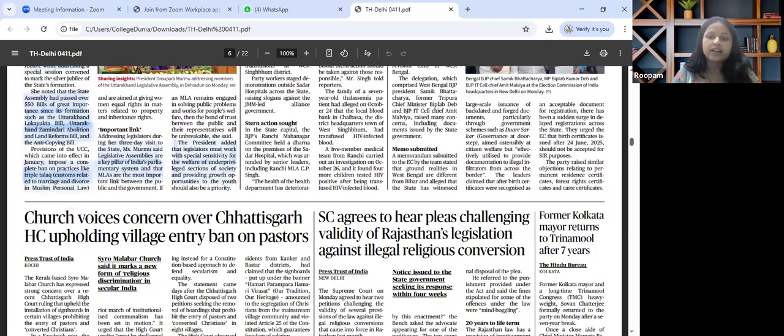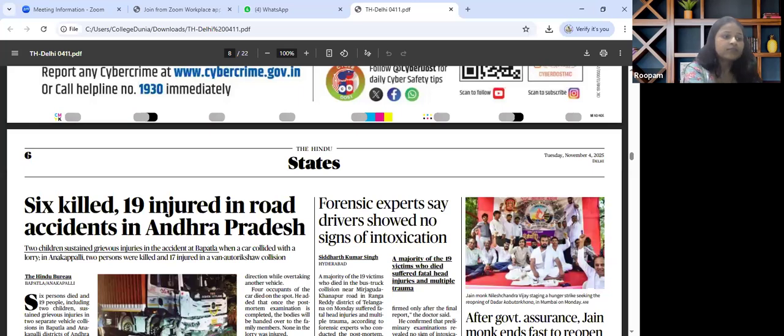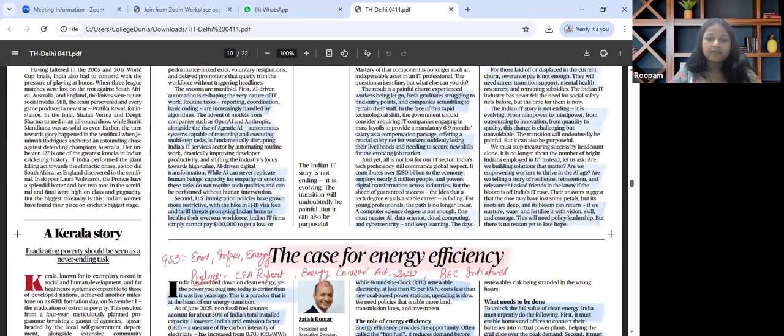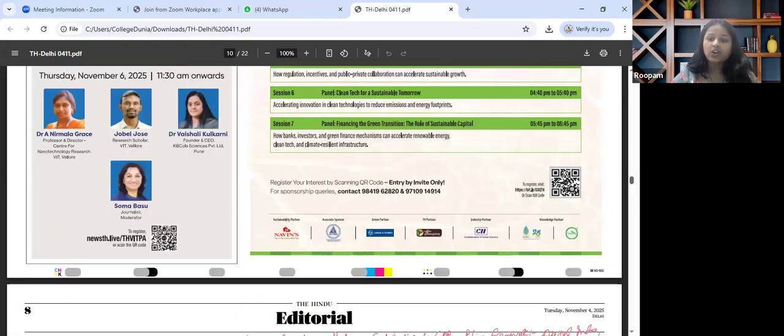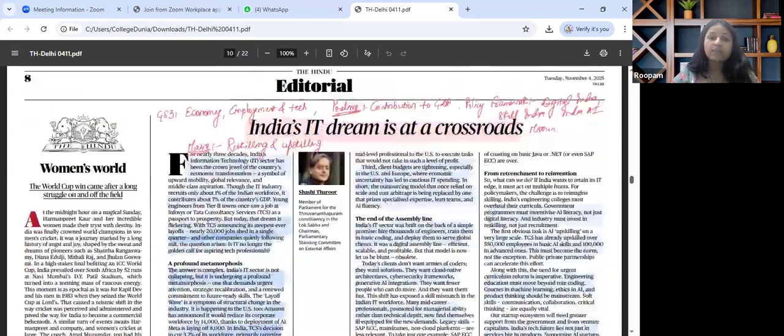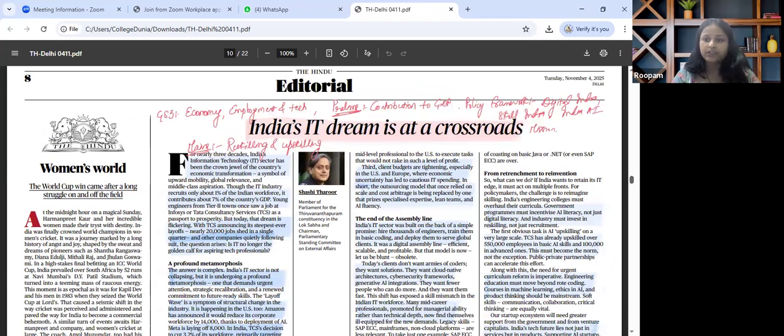The next important article that is there in the paper and that catches our attention is on editorials page, and that talks about India's IT sector. So this is a very important article from today's paper, about India's IT dream is at crossroads. So when we map this particular article in our syllabus, this will fall under GS paper 3, Indian economy, GS paper 2, governance, under the theme employment, technology, etc.